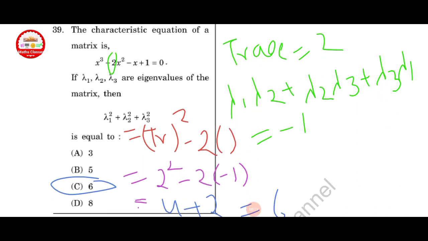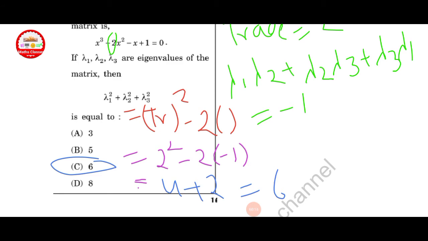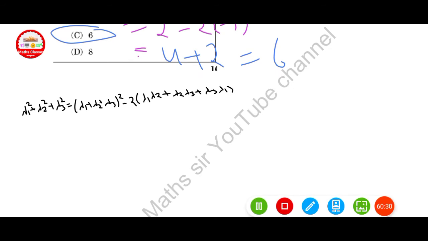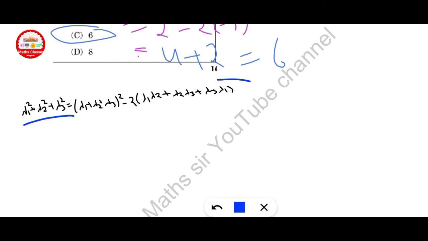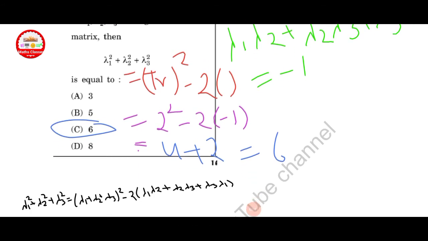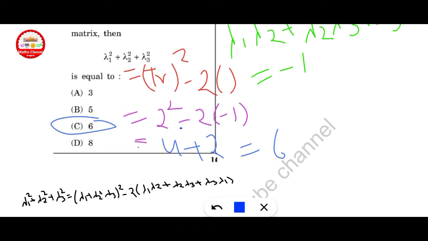The characteristic equation of a matrix is given here. Here trace is equal to 2 and determinant is equal to 1, and lambda1 lambda2 plus lambda2 lambda3 plus lambda3 lambda1 is given as minus 1. Here is the one result: lambda1 squared plus lambda2 squared plus lambda3 squared is equal to, this is a formula, trace squared minus 2 times the sum of products. That means trace squared, 2 squared, minus 2 times minus 1, is 4 plus 2, which is equal to 6. Option C is correct.